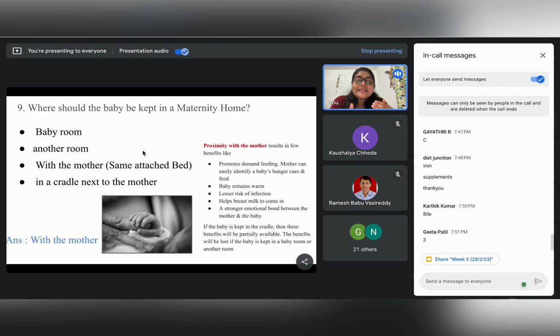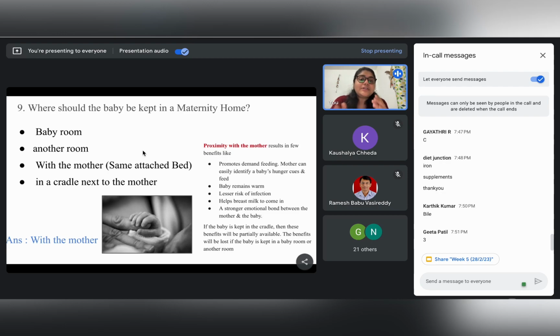And then the baby will be in a comfortable environment, right? If the baby is with the mother, there are lesser chances of infection for the baby. And as we have just discussed about the reflex which is working in the mother, if the baby is there, it passes a signal to the mother's brain, which then allows the milk to release.